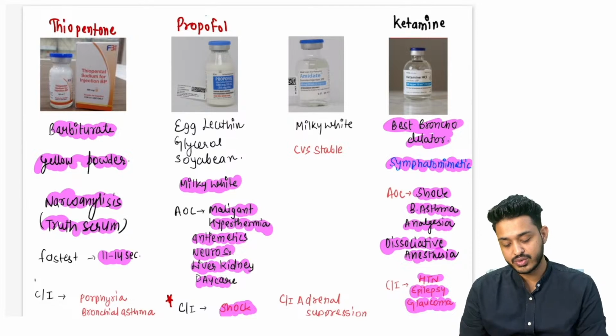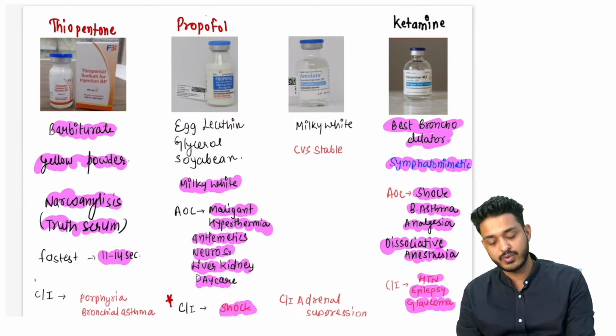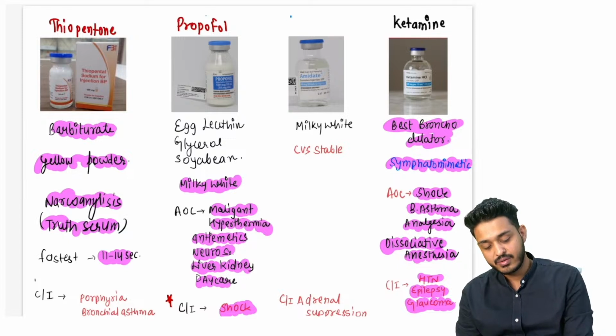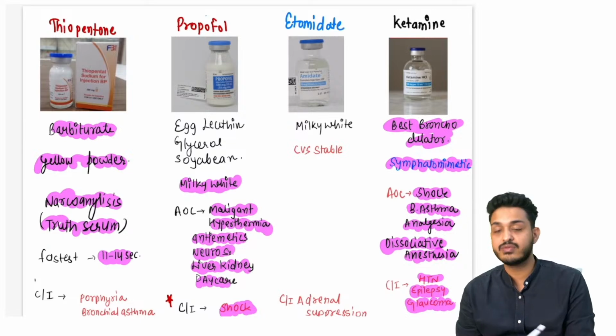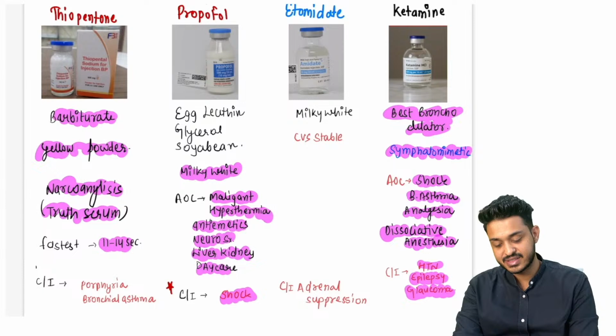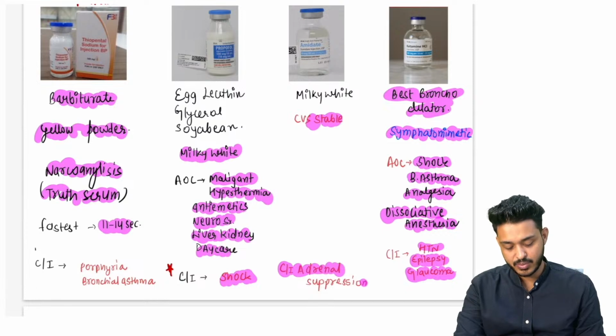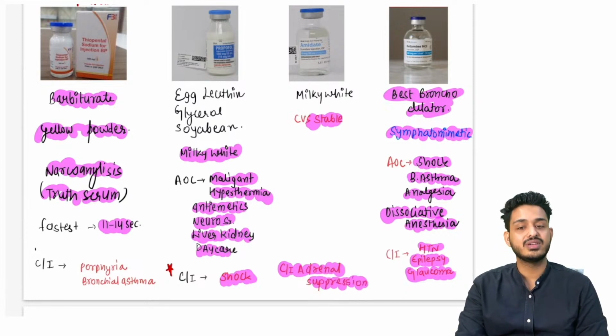What we cannot use in shock is propofol; mostly we are using propofol otherwise. Lastly we have etomidate, coming under the name Emidate or etomidate. It is going to be CVS stable, remember, but it is contraindicated in adrenal suppression.